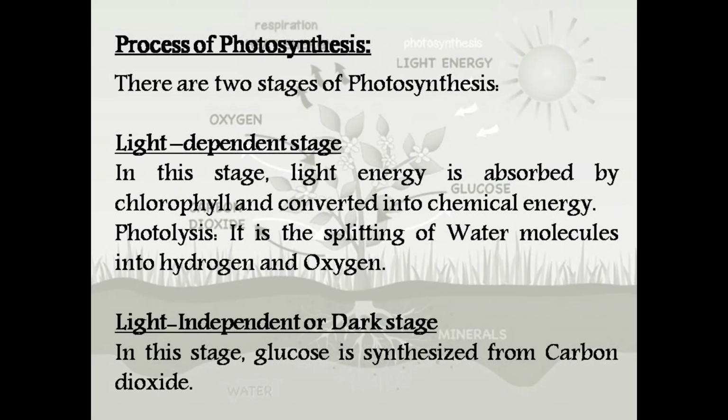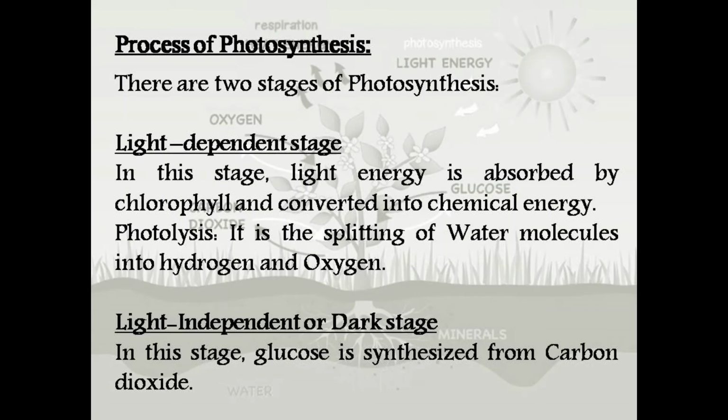Now coming towards a bit detailed explanation of the process of photosynthesis, it is not a very simple process. It is actually a very complicated process which involves many intermediate steps before the glucose is formed. Generally, it consists of two stages: the light dependent stage and the light independent or dark stage. The light dependent stage, as the name suggests, requires light energy or sunlight to be carried out. On the other hand, the dark stage does not require any light or sun energy.